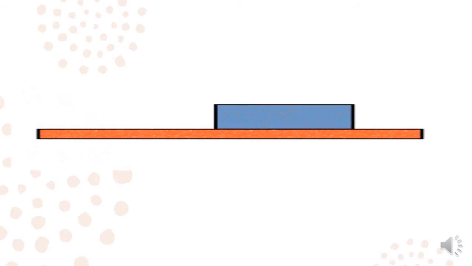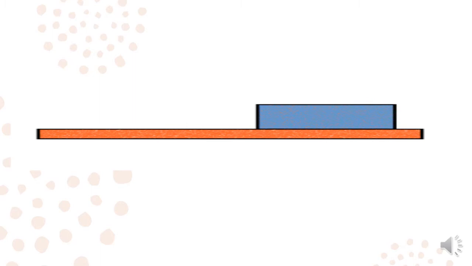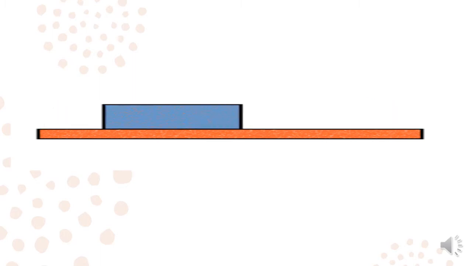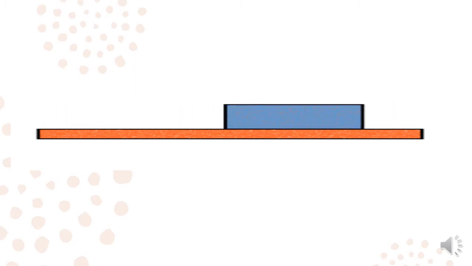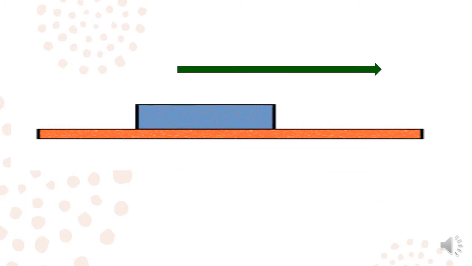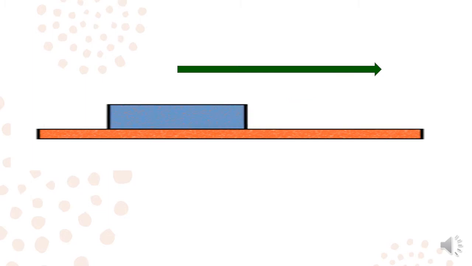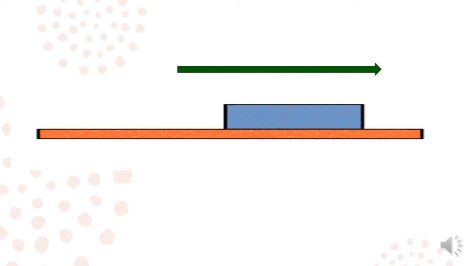Look at this picture. There is a friction force between this box and this table because they touch each other. Now, this box is moving. Can you tell me what's the direction of its movement? Does it move to the right side or to the left side? Incredible! This box is moving to the right side. So I can tell that this right side is the direction of the movement or motion.